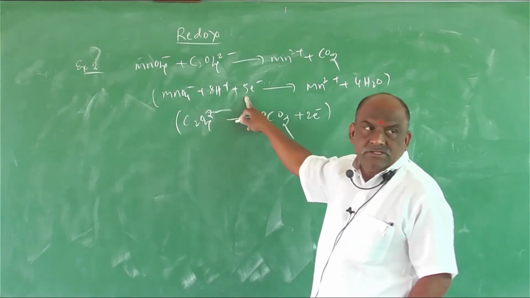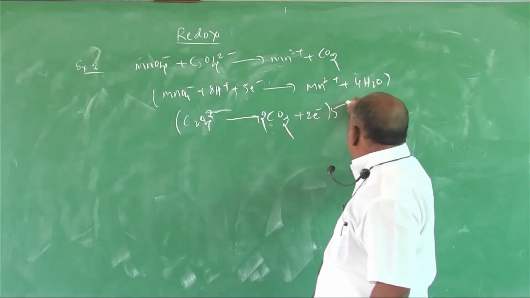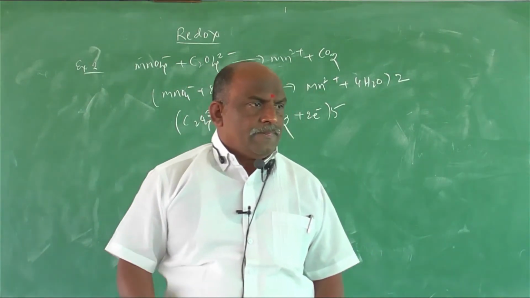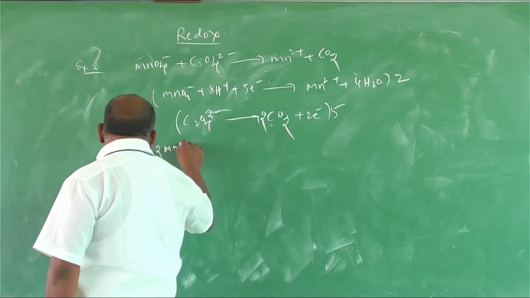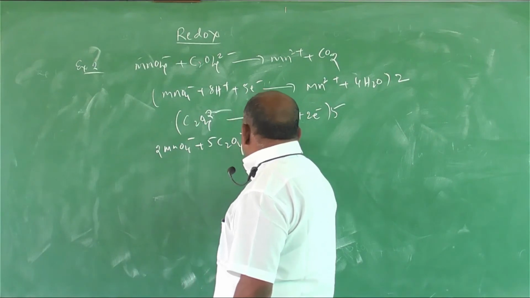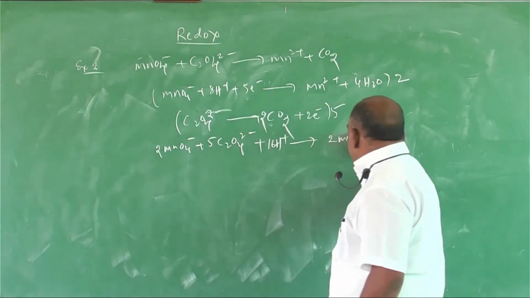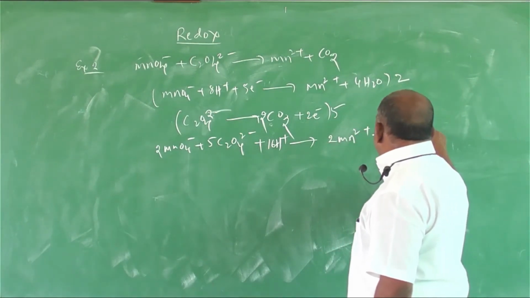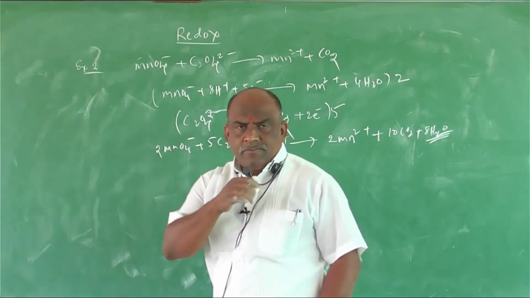Equation 1, how many electrons? 5. Equation 2, 2. So multiply with 5 and multiply with 2. Simple, one minute to answer it. Understand? So here the answer is 2MnO4 minus plus 5 C2O4 2 minus plus 16H plus gives rise to 2Mn2 plus 10CO2 plus 8H2O. Understand? A simple process within 1 minute.